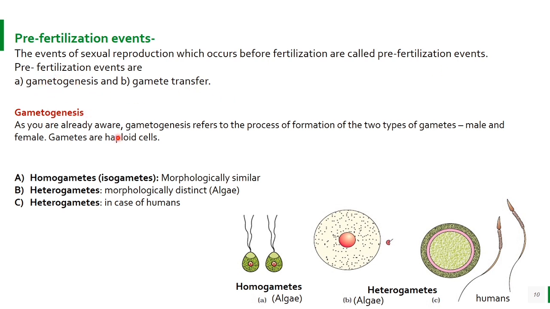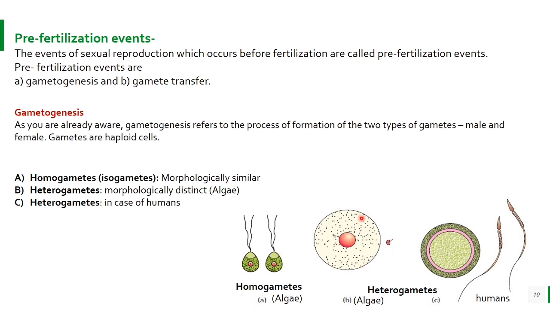They include gametogenesis and gamete transfer. Gametogenesis is the process of formation of gametes, that is two types of gametes, male and female. These gametes are always haploid cells. They are further of different types, like homogametes and heterogametes. Homogametes are those which are morphologically similar. These are found in lower organisms like some algae and some fungi. They are morphologically similar, meaning it is very difficult to identify which one is male and which one is female.